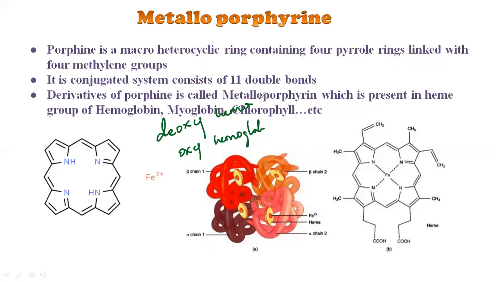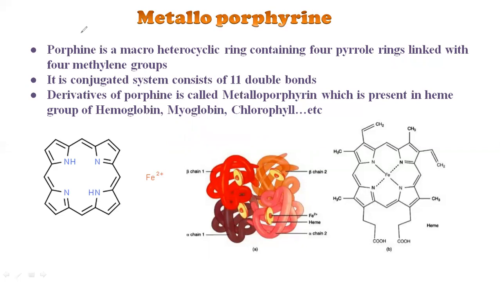Without the oxygen, it is called deoxyhemoglobin. So if the oxygen is binding with the hemoglobin, then it is called oxyhemoglobin. So let us picturize the deoxyhemoglobin and the oxyhemoglobin. So this is the structure of the hemoglobin.